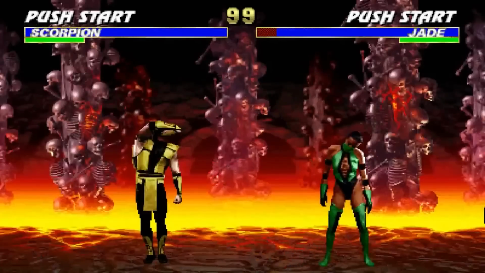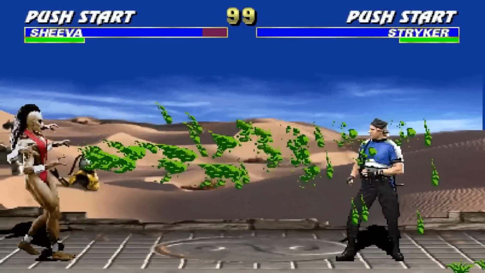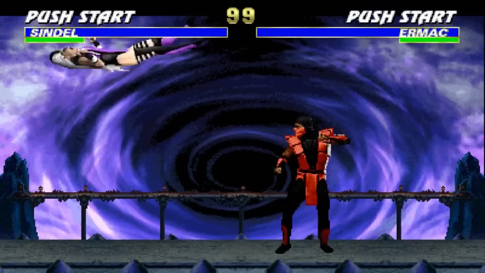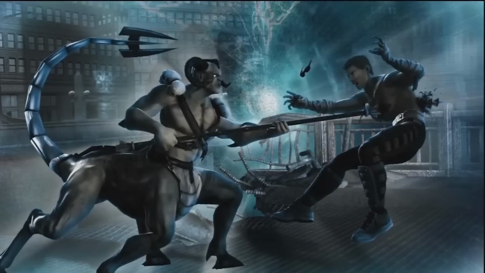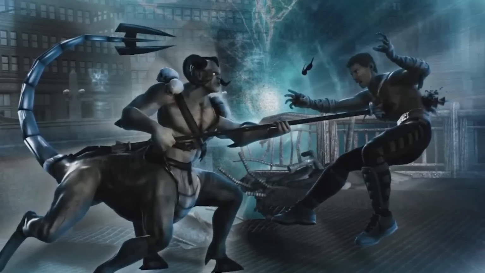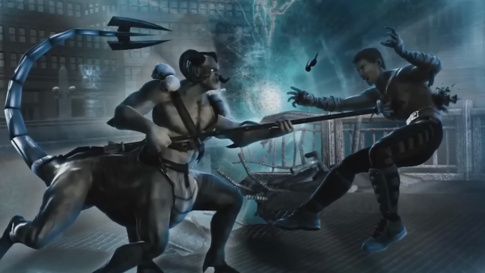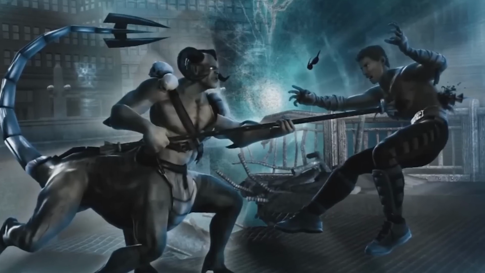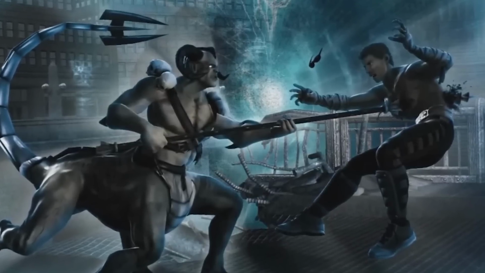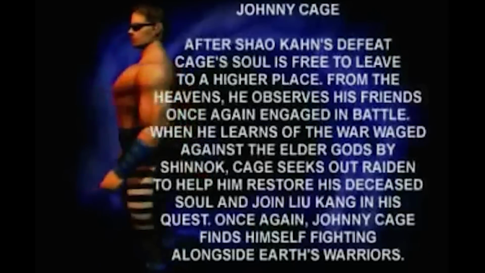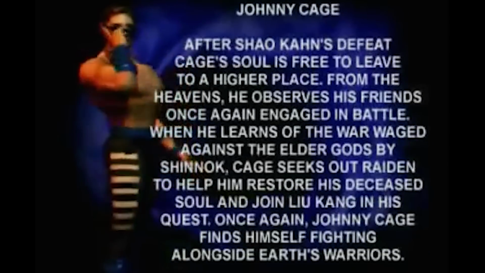Mortal Kombat 3 saw Shao Kahn breaking the rules and invading Earthrealm. The game's lore featured one big name death and a few retcon deaths. Johnny Cage was killed at the beginning of the conflict by Motaro. Cage, however, was returned to his body in MK Trilogy since his path to ascension was blocked by the merger of the realms. Yeah, kind of a dumb explanation. Then in Mortal Kombat 4, he basically just asked Raiden to resurrect him, to which he complies.